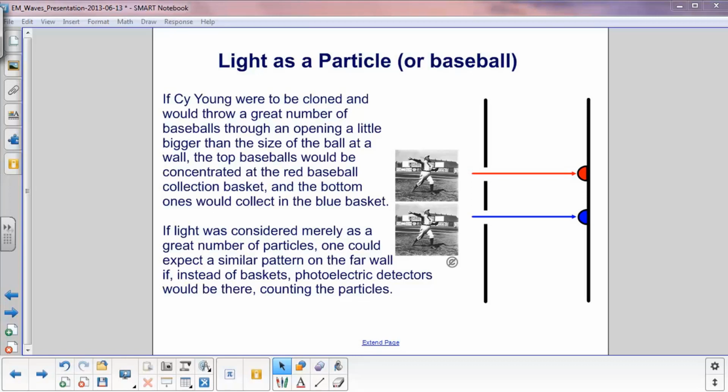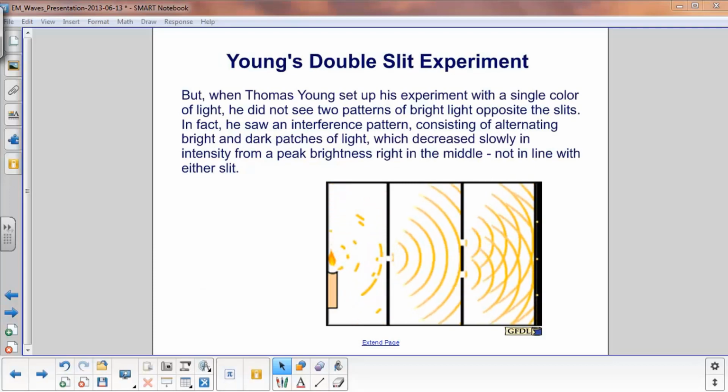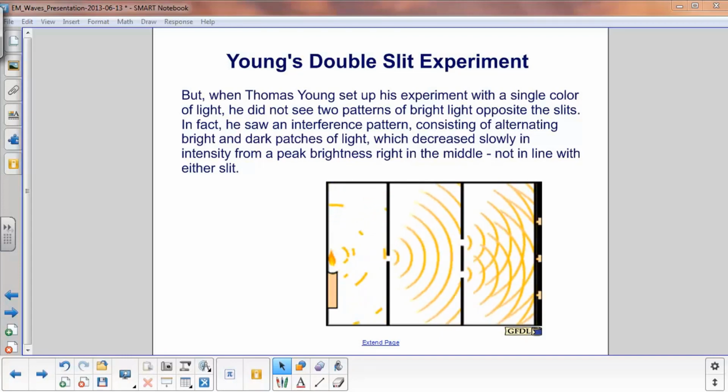So if light was considered merely as a particle, or a great number of particles, you'd expect to see a similar pattern. But instead of baseball collection baskets, you'd have photoelectric detectors, which would count the number of light particles hitting it. But when Thomas Young set up his experiment with a single color of light, or monochromatic light, he did not see two bright patterns.